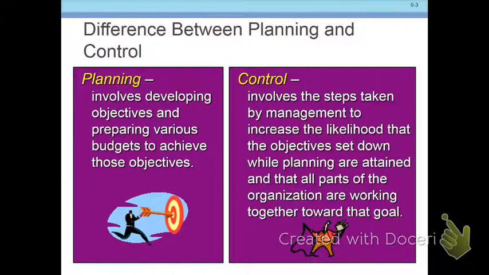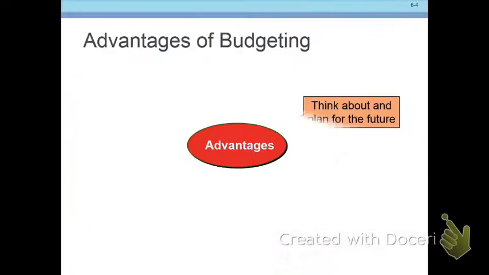So planning involves developing the objectives, and that's the purpose of putting together the budget. And then after the budget is prepared, we like to go back and take a look and see if our goals had been attained. So that's the control portion of budgeting.